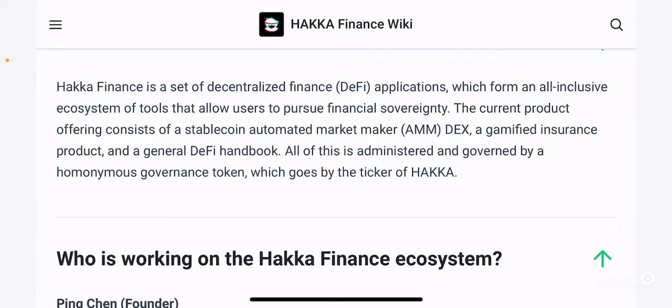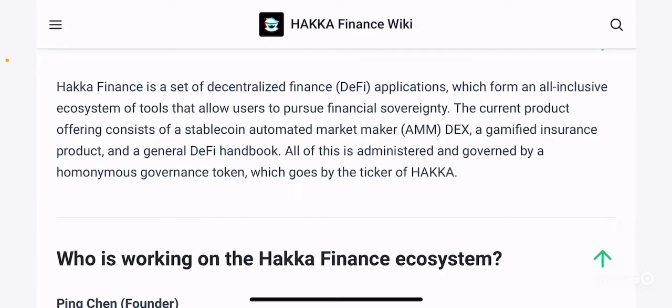The reason why they're specifically stating stablecoins is because it acts more like Curve Finance. If you don't know what Curve Finance is, it's basically an automated market maker. It's an exchange for swapping different stablecoins on the Ethereum blockchain, right? Now, Curve Finance is also available on Polygon, so that's something that is also very interesting to know. It's similar to Uniswap, but it only hosts stablecoins. You can only swap between stablecoins, right? So that basic DEX is available on Hakka Finance.